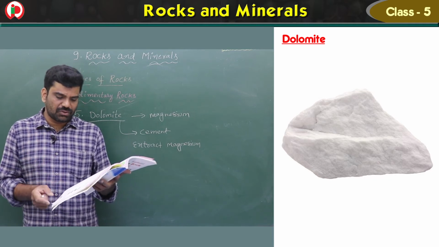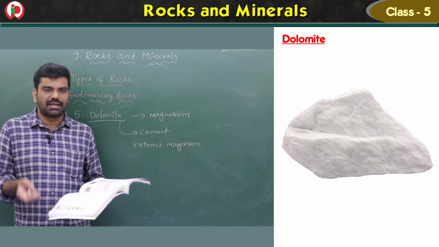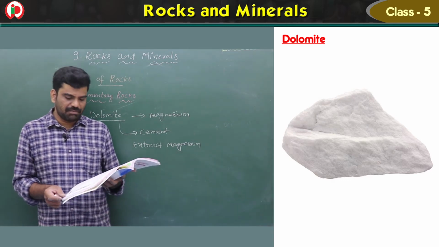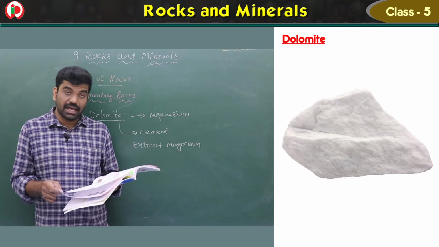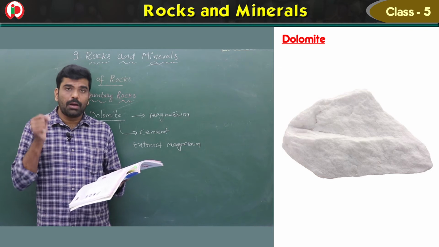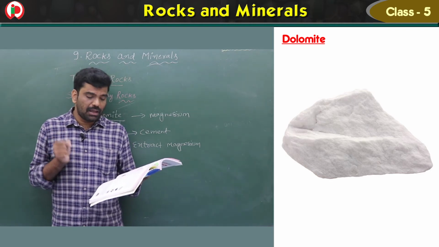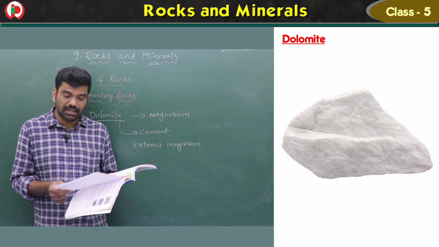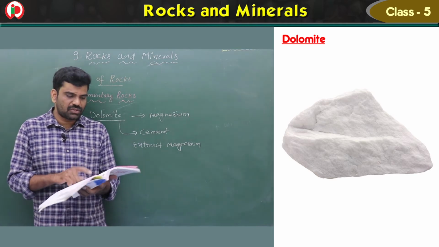First one is sandstone. It is formed from the sand. The name itself indicates it is formed from the sand, becomes cemented with some minerals. It is a soft rock. It can be of different colors like yellow, brown, pink or red in color. And the Red Fort in Delhi is made up of sandstone.